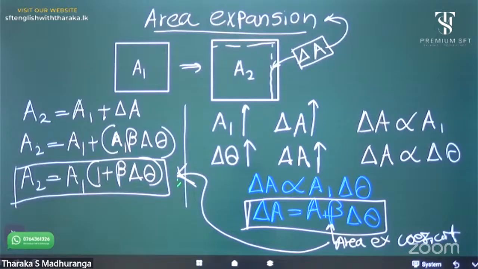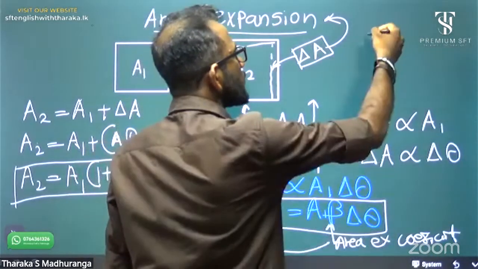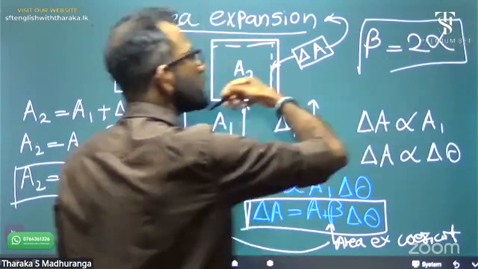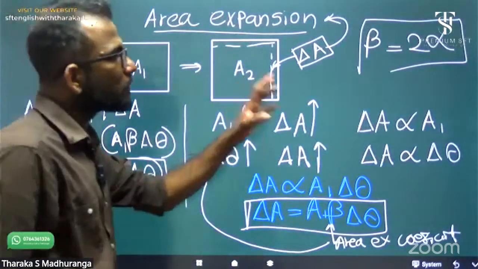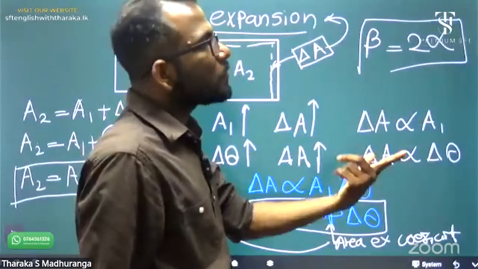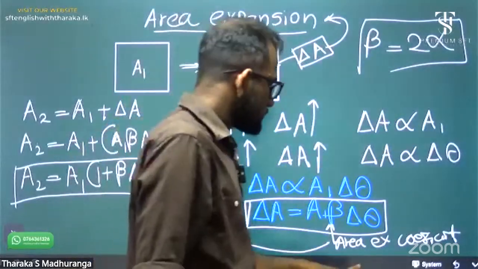Okay, let's move into volume expansion as well. It's very easy. Another thing you want to know: for area expansion, beta is always 2 times alpha. That one also you have to remember. If you have copper, alpha value 5, then beta, the area expansion coefficient, is 10. It's 2 times alpha.